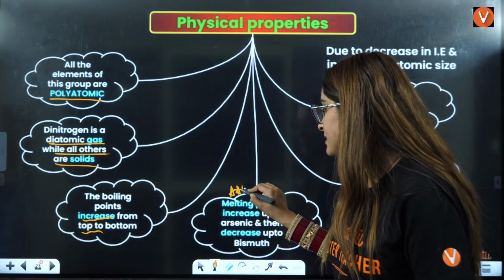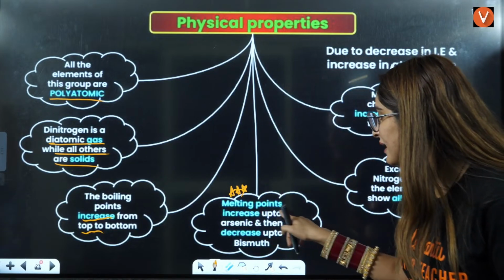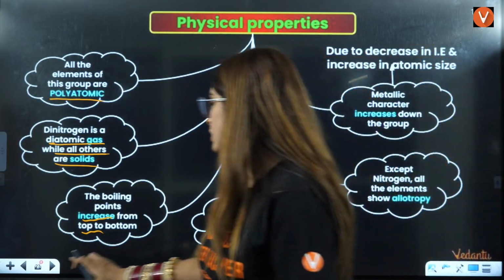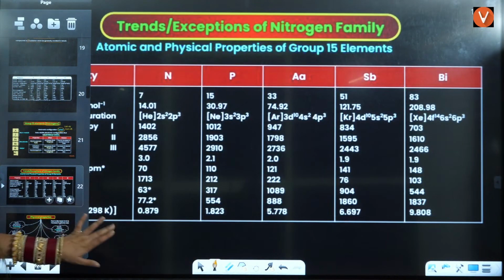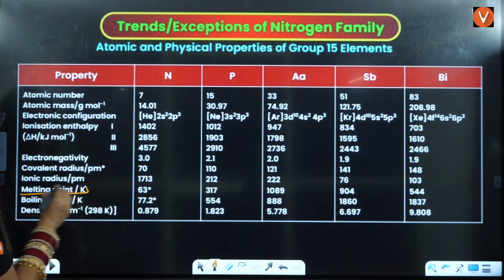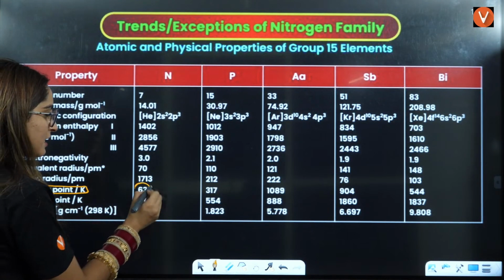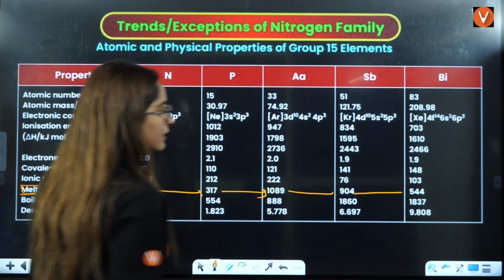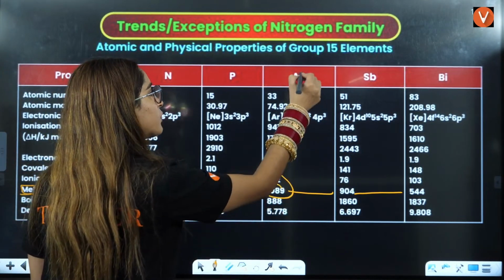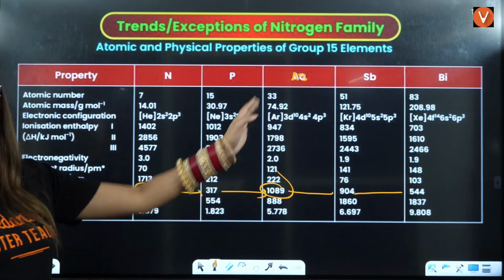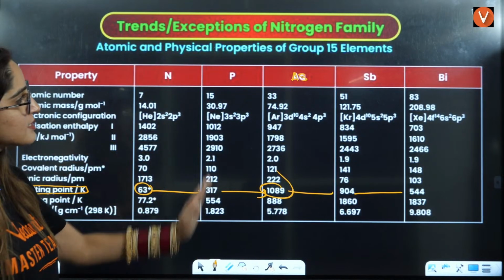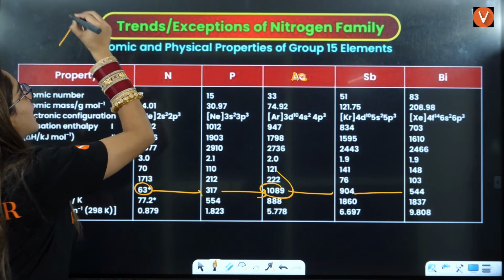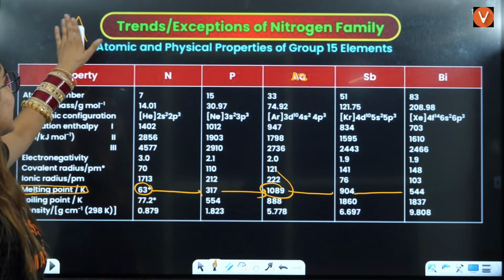Melting point has one exception that is important. Melting point increases up to arsenic, then decreases up to bismuth. So I'll just show you the table also here for melting point, right? If you see, this is the melting point. So what you will see, firstly it is increasing, then it will decrease, then it will decrease. So it is increasing up to arsenic, then it is decreasing up to bismuth. There is increment, then there is decrement. This is how it is. Okay, it has this kind of chart for your melting point, right?